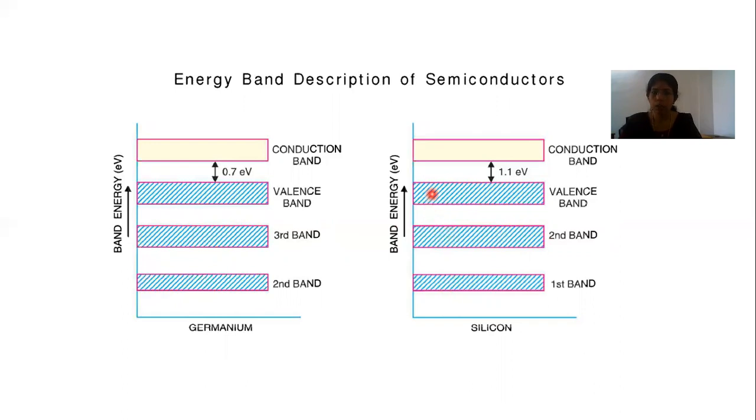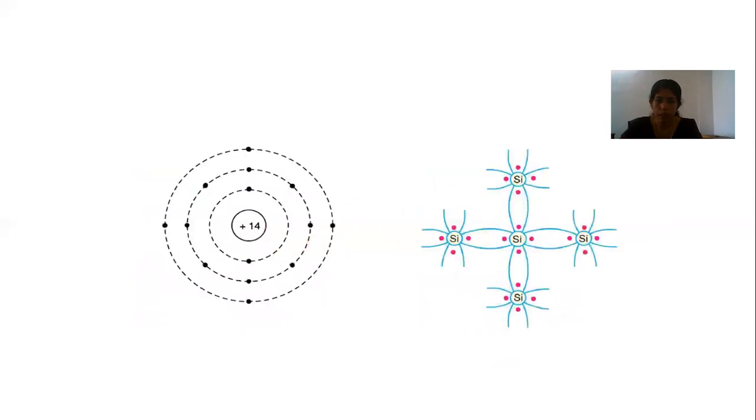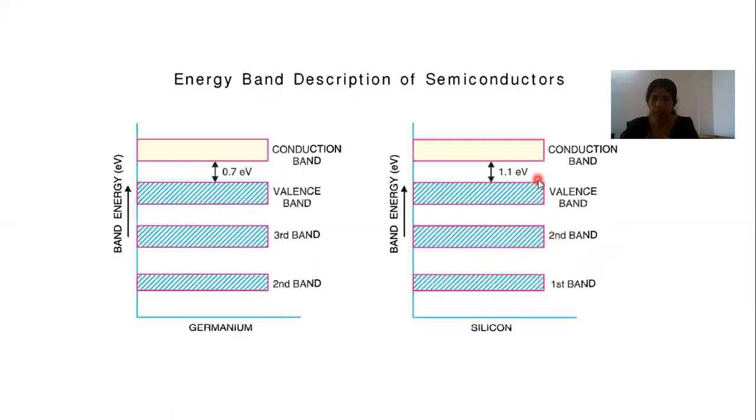The outermost orbit will have higher energy than the second orbit, represented by this band. The outermost shell, which has four electrons in each silicon atom, will have a band of energy, represented as the valence band in the energy band diagram.